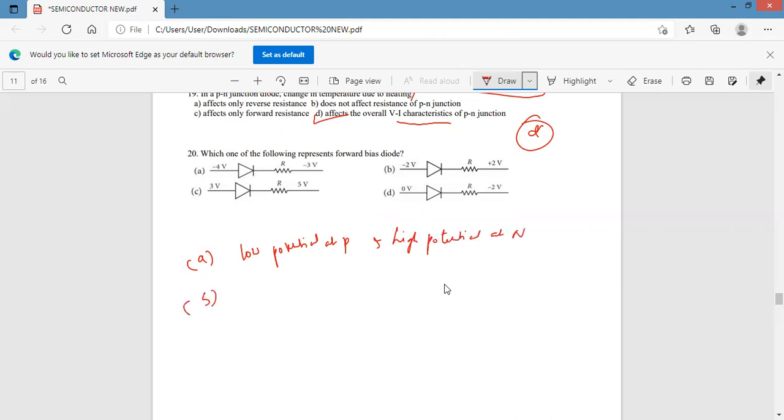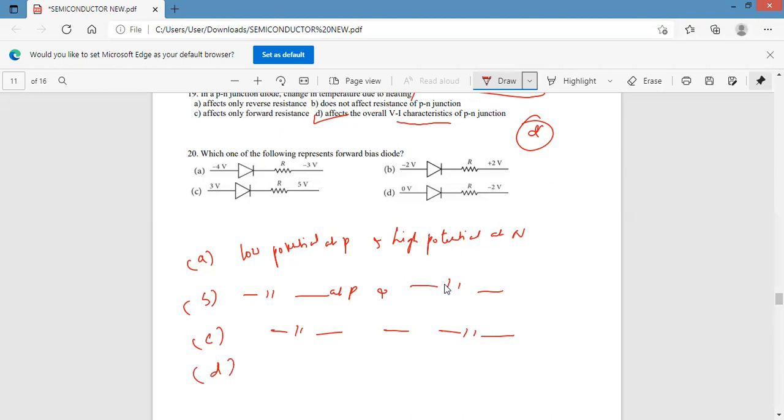Option B: -2 and +2. Low potential at P, and +2 is greater, so high potential at N. Option C: 3 and 5. 3 is low and 5 is more. Therefore, it is the same: low potential at P and high potential at N.